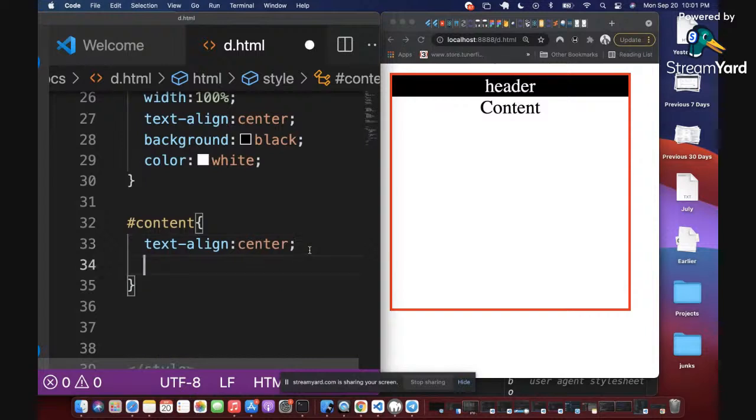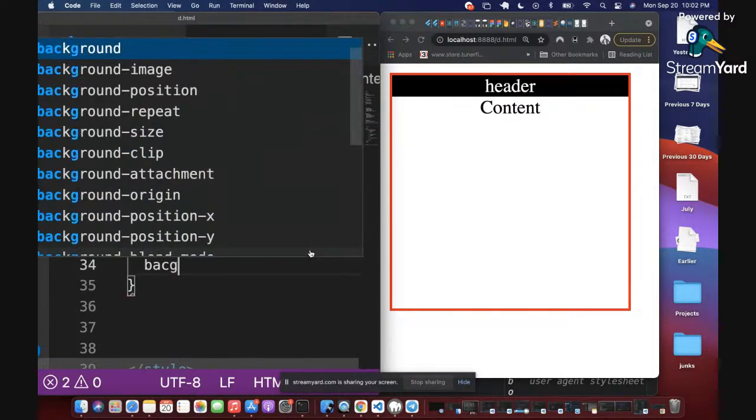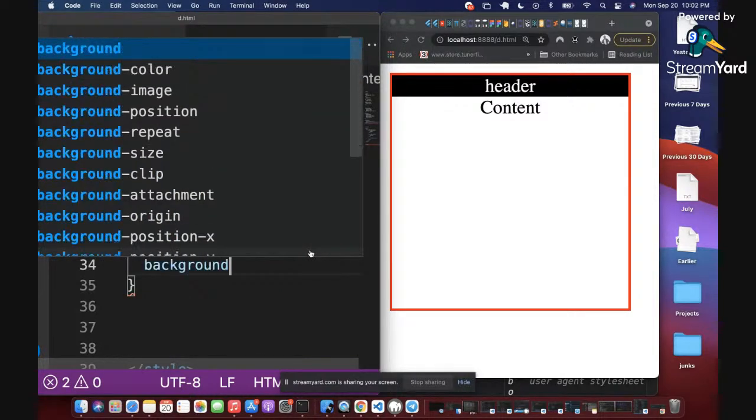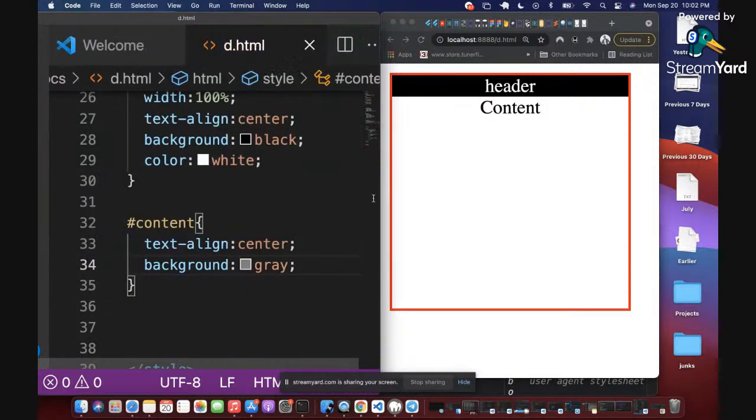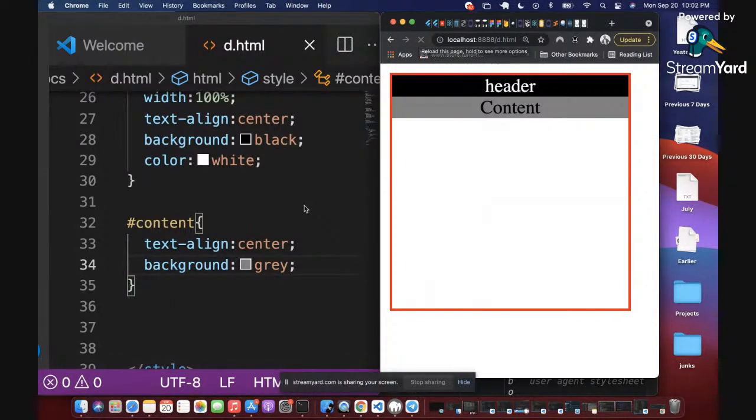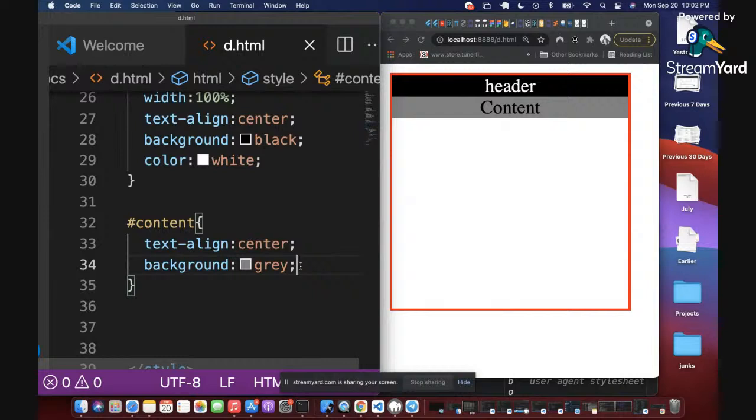The next thing we want to do is to give it a background color of its own. I'm going to give it a background color of gray. Is that the spelling of gray? I think it's G-R-E-Y. Yeah, gray. And we see that, right? The next thing I want to do now is explain the concept of margin and padding to you.